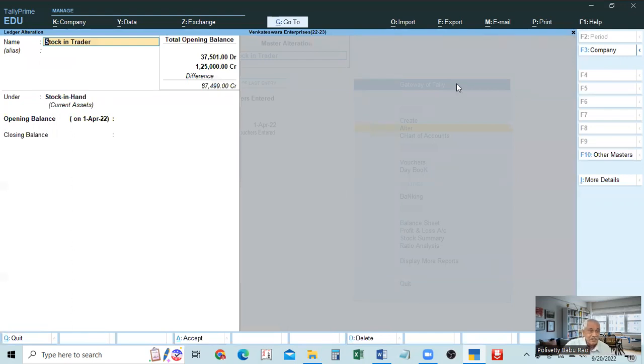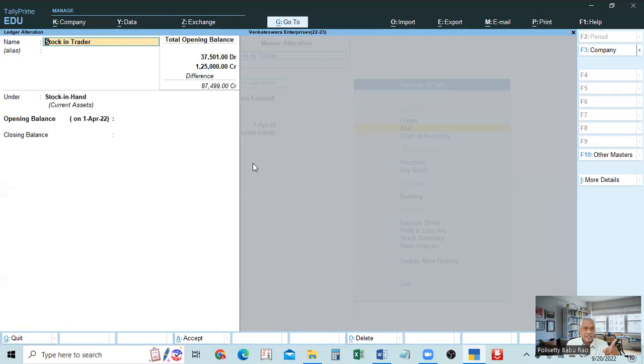This is also ledger alteration now. When you created the stock in trade or stock in hand account, it was ledger creation, that is, we were creating it for the first time. Now the ledger is being altered. The ledger is created, now we are altering. Once a ledger is created, if you go to the same page again, it is not shown as ledger creation. It will show ledger alteration. Here it is showing alteration.